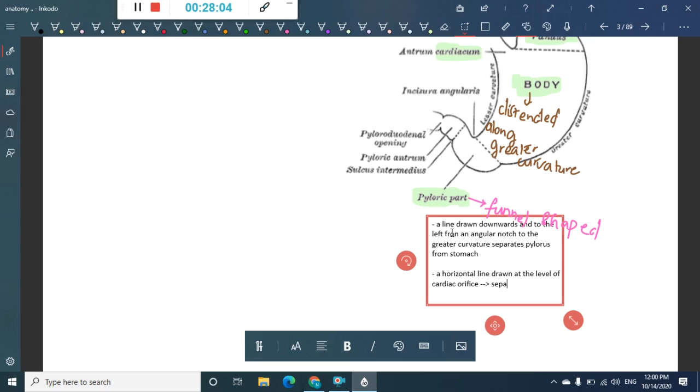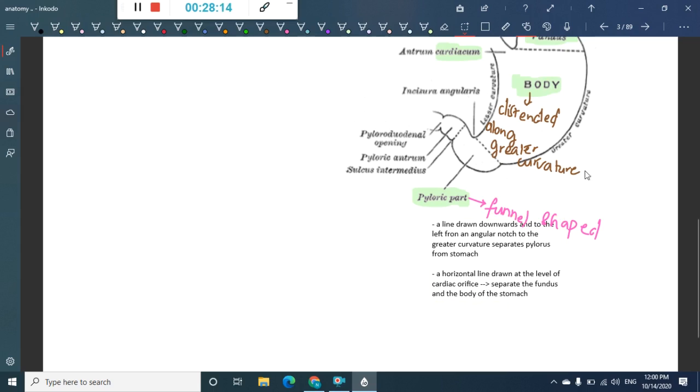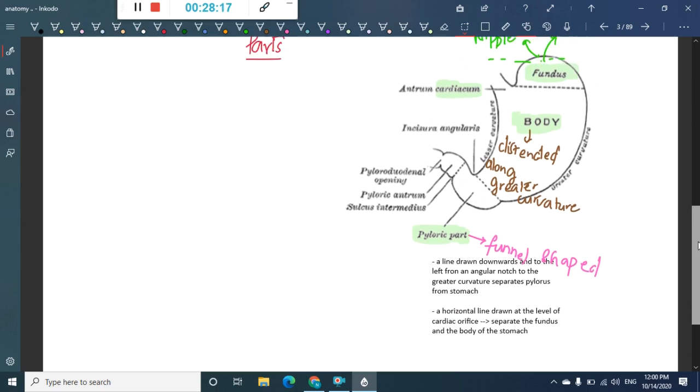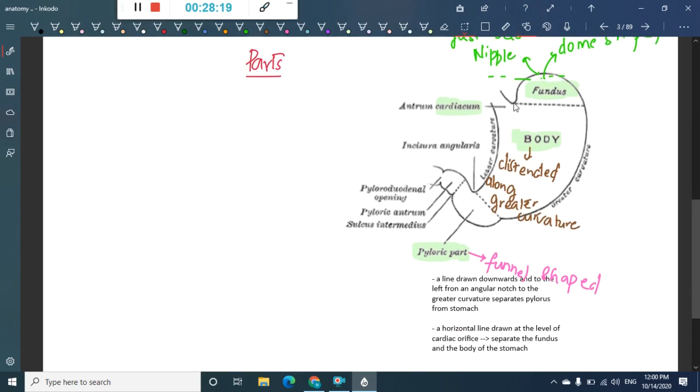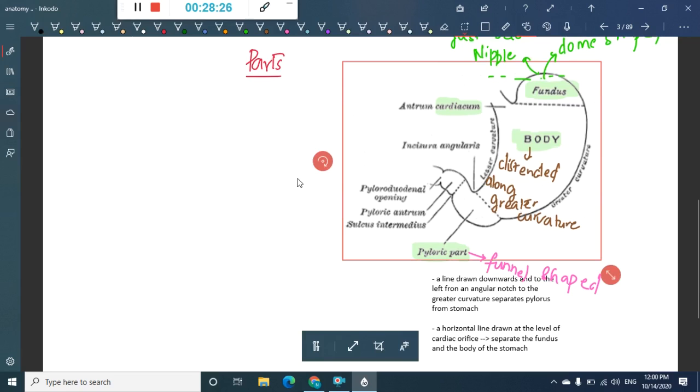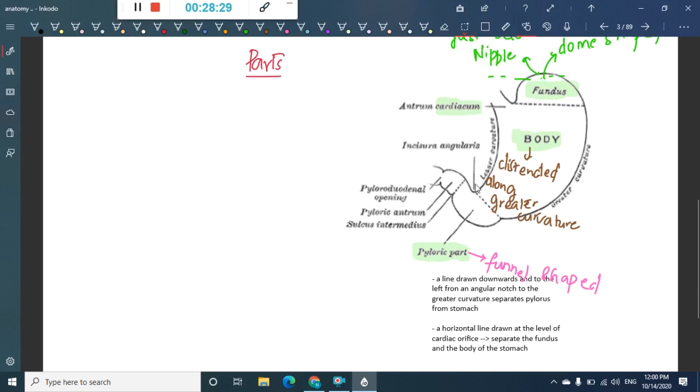This will separate the fundus and the body of the stomach. So we have two lines. One is drawn from the cardiac notch, separating the fundus and the body. The second is drawn from the incisura angularis to the greater curvature, and this line separates the pylorus from the body of the stomach. These two lines are important.